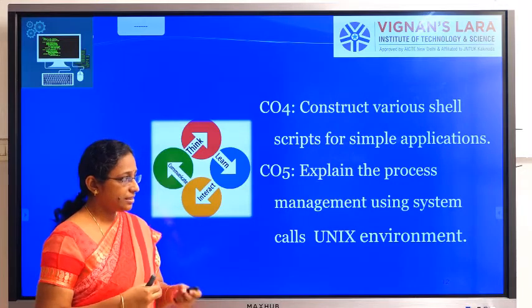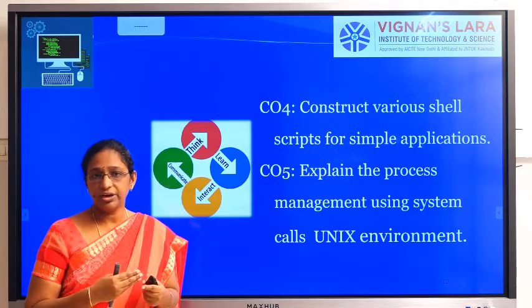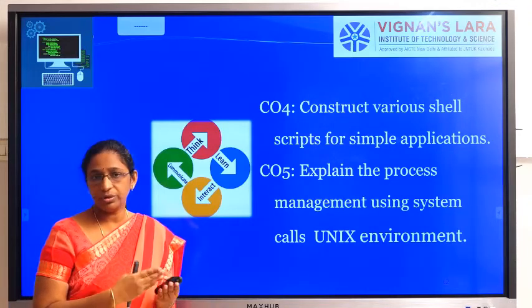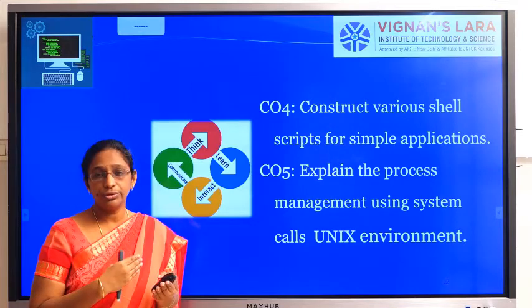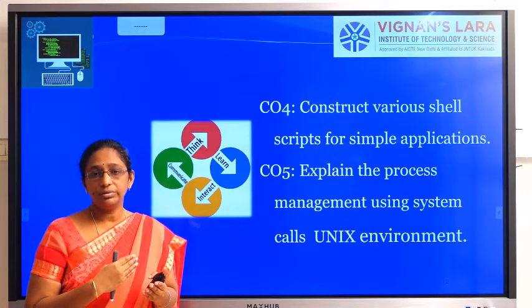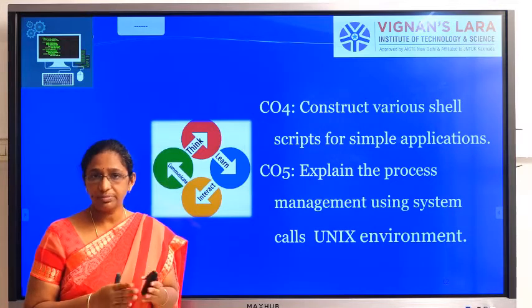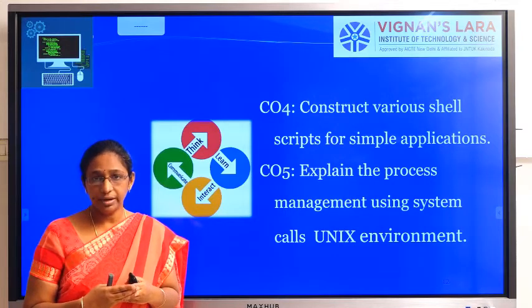And similarly, process management: we will be giving knowledge about the commands, like how to use the fork system call, how to create a child process, how to manage the parent process and child process, and how to make a process foreground and background.